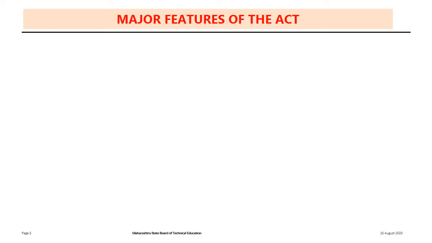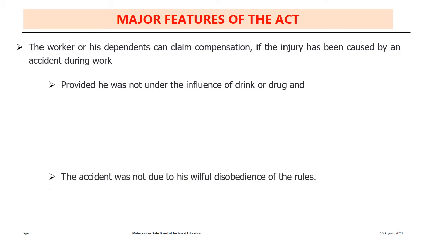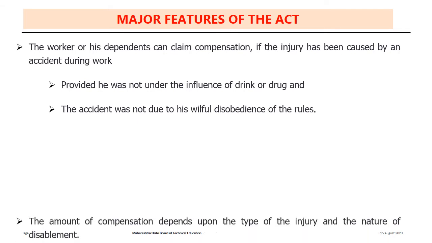Major features of the Act. The workers or his dependents like wife, father, mother, daughter or son can claim the compensation if the injury has been caused by an accident during the work, provided that he was not under the influence of alcoholic drink or any drugs. The accident was not due to his willful disobedience of the rules such as non-wearing of helmet, safety glass, gloves, or overriding the machine with high speed, feed and depth of cut.